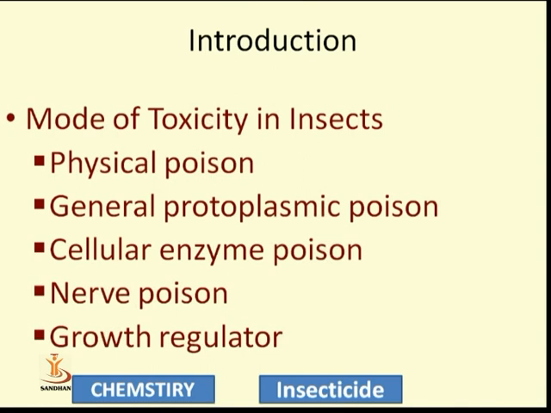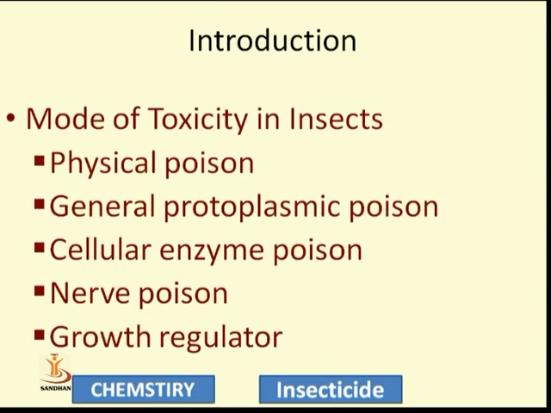Second is general protoplasmic poison. Protoplasmic, whenever we hear that word, is related to the synthesis of proteins. Protoplasm is necessary for any animal to grow. So this toxic material, this insecticide material, will stop the synthesis of that protoplasm. If they stop the synthesis of protoplasm, the next growing step will be destroyed, and that is known as general protoplasmic poison.